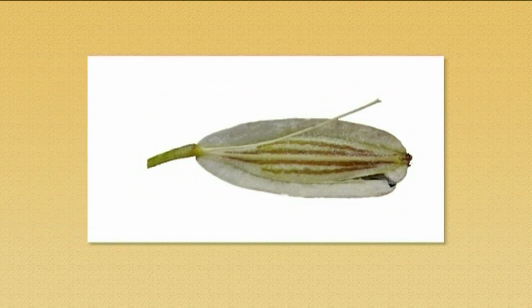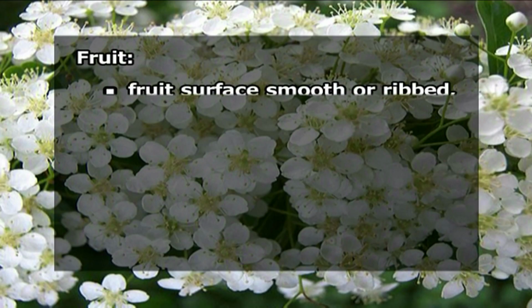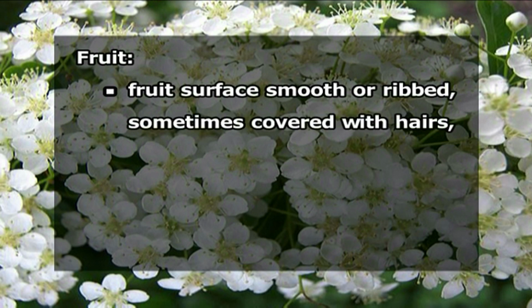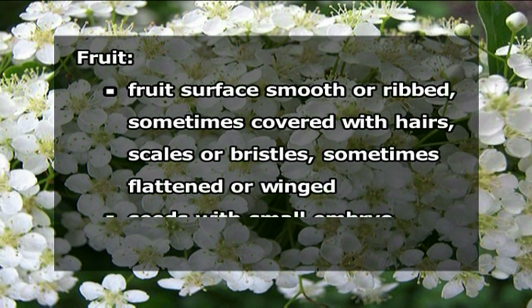Fruits have globular to elongated oil canals called vittae, which are present inside the fruit wall. The fruit surface is smooth, or very often it is ribbed. Sometimes it is covered with hairs, scales, or bristles. Or we can have these fruits plaited, or they can even have wings. Within these fruits, we have the seeds having a small embryo.